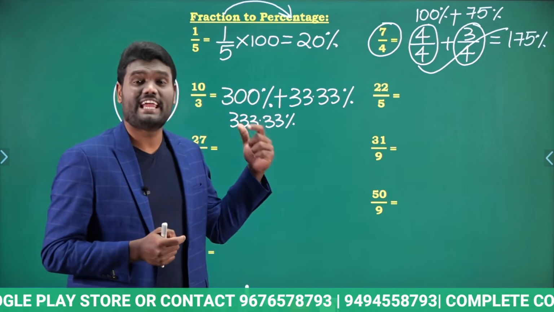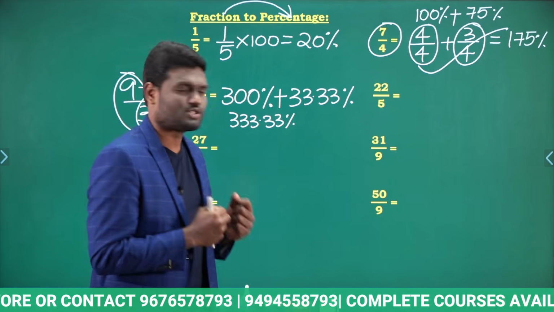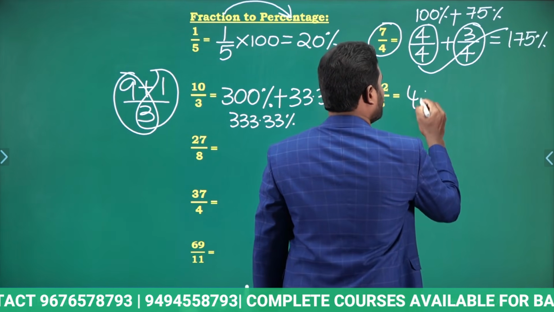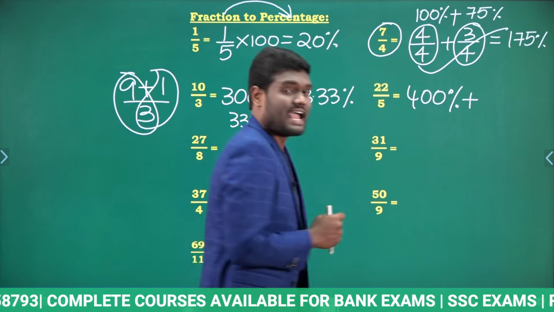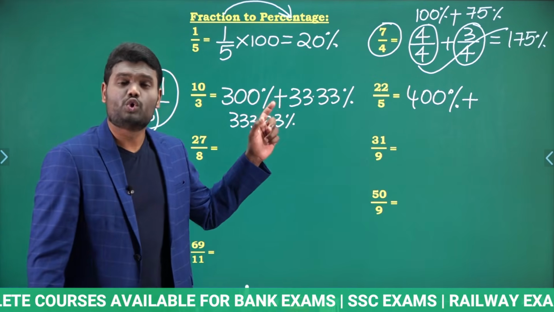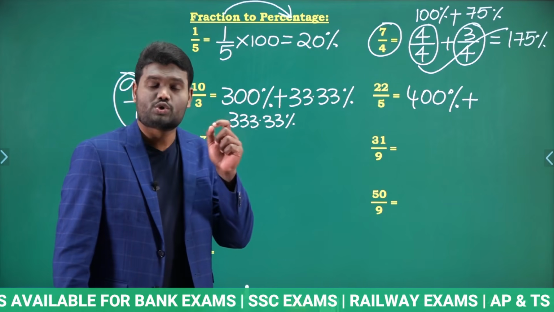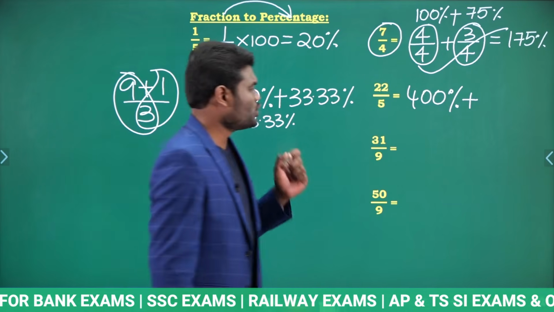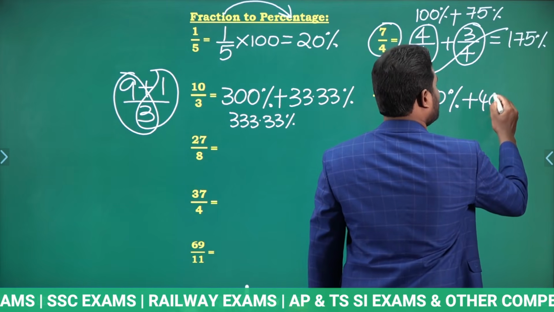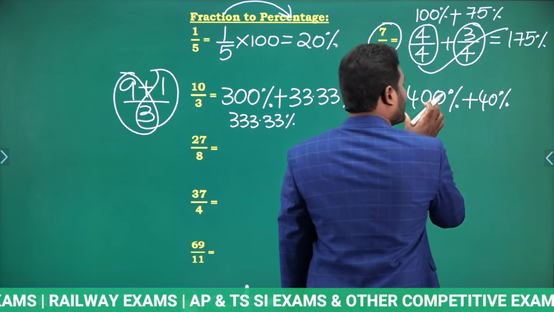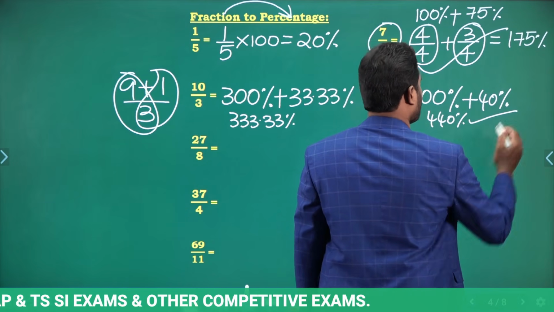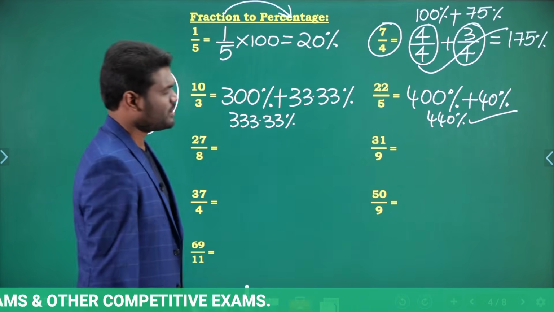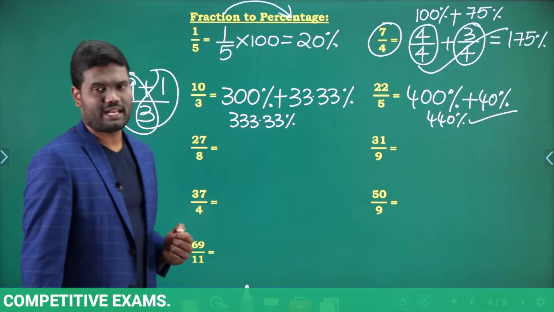5 4 times is 20, which means it is 400%. Why? Because 4 times means 400%. Plus how much remainder? 2 remainder. 2 by 5 is how much percent? 2 by 5 is nothing but 40%, which means 400 plus 40 is going to be 440%. So 22 by 5 in terms of percentage will be 440%.